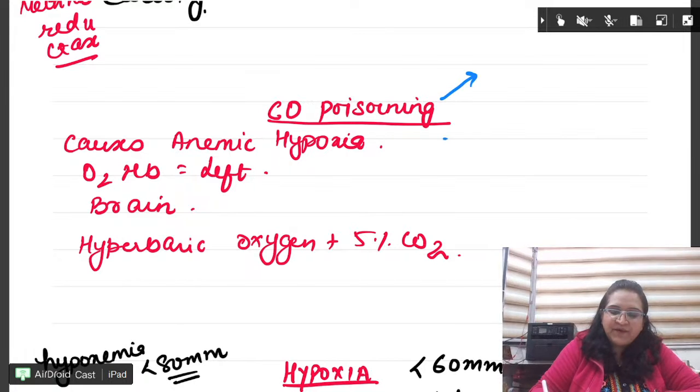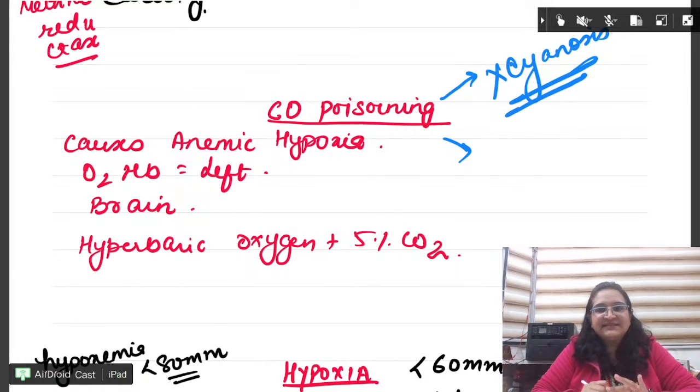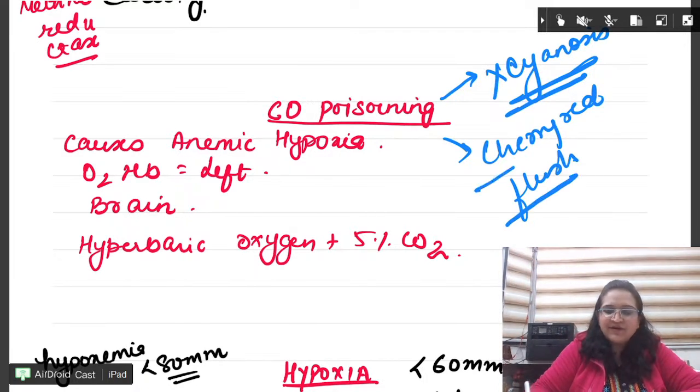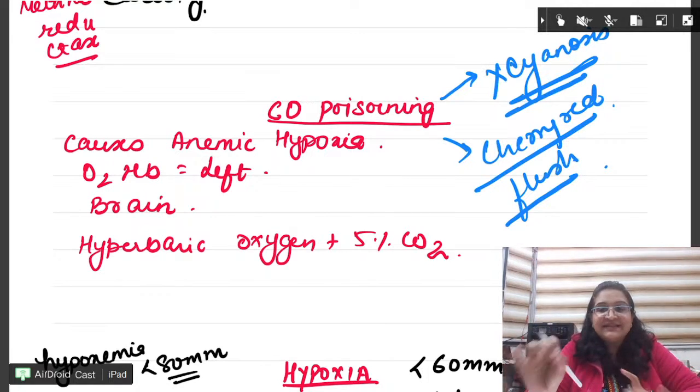Please remember two more points. Carbon monoxide poisoning. What happens? We do not see cyanosis. No cyanosis is seen, but still we see a cherry red flush. So how will you remember? They give you this question, they write something long and they say the person is having cherry red flush. So remember this term, cherry red. Mona loves cherry. In carbon monoxide poisoning, cherry red flush comes.